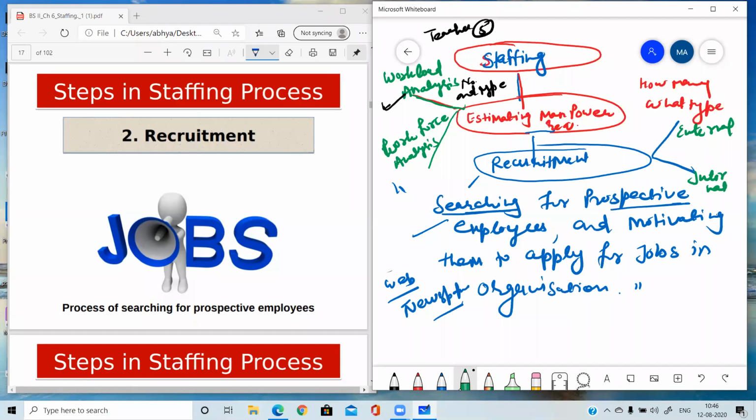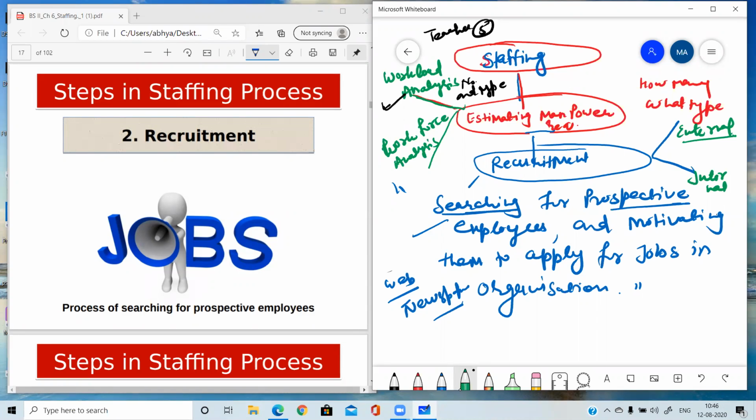External sources, like you are taking employees from outside. There are different sources from getting employees from outside, through employment exchanges, through labor contractors, through the casual callers, campus recruitment. You must have heard about the campus recruitment. Many big companies are going to the university campuses and they are getting the required employees, through advertisements, through websites, through telecast. Different external sources are there. We will be discussing all sources in the later part of the chapter.